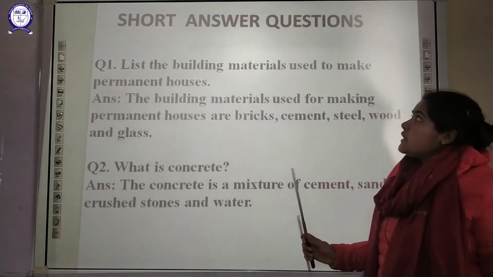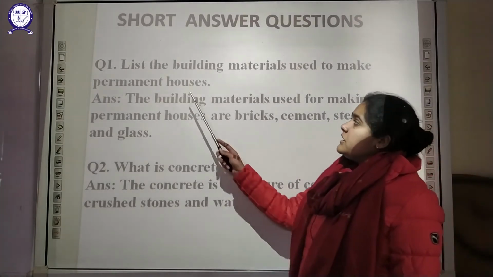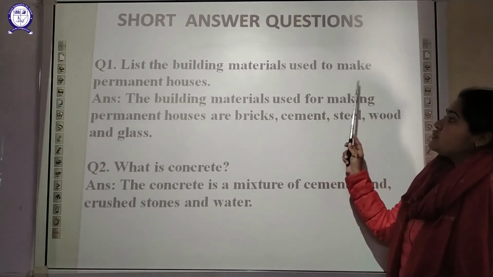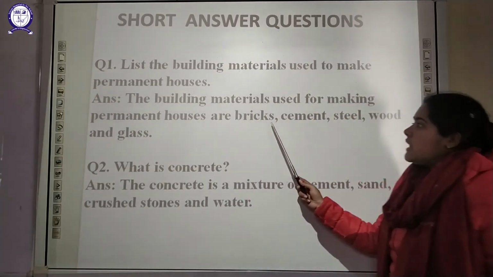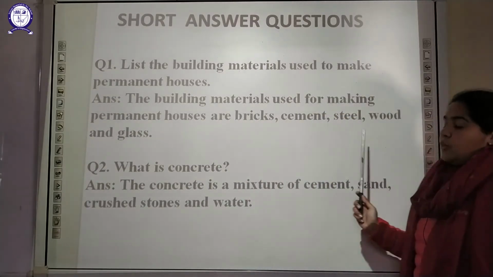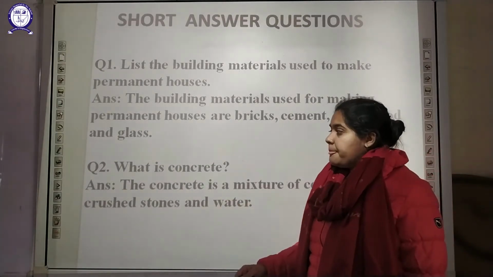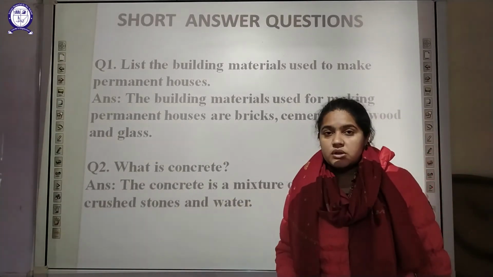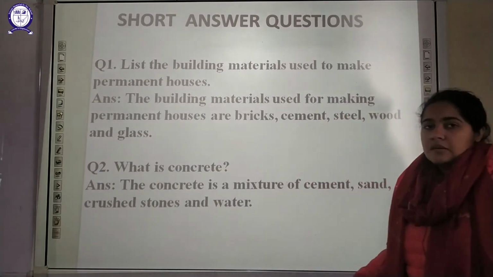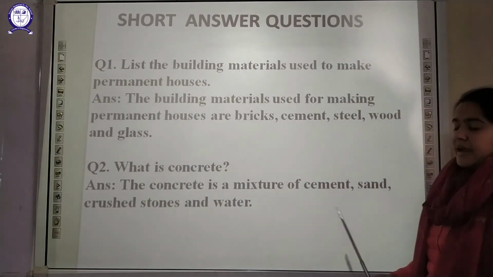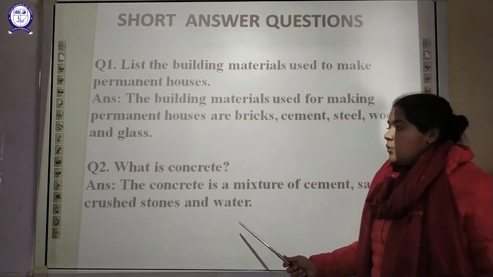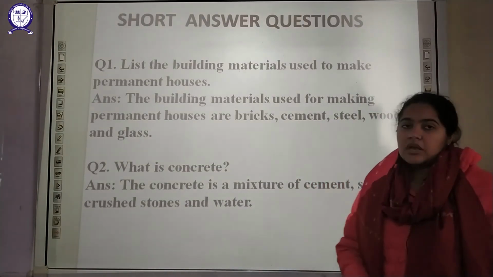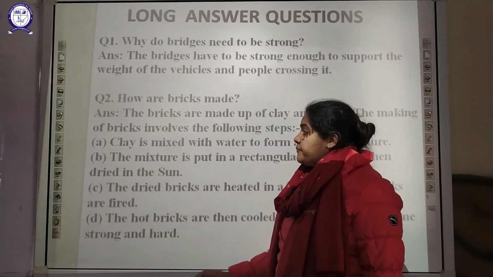Now next is your short answer type of question. Here you have to list the building materials which are used to make permanent houses. So permanent houses can be constructed with the help of bricks, cement, steel, wood and glass, etc. Now here you have to define what is concrete. So concrete is a mixture of your cement, sand, crushed stones, that is powdered stones, and water. So these all combined together form concrete.